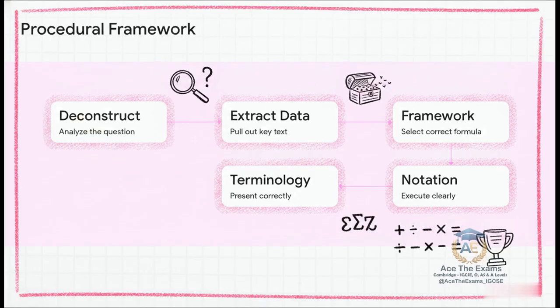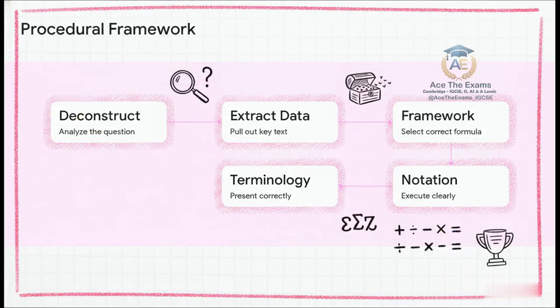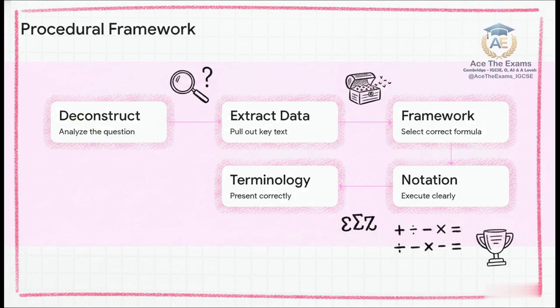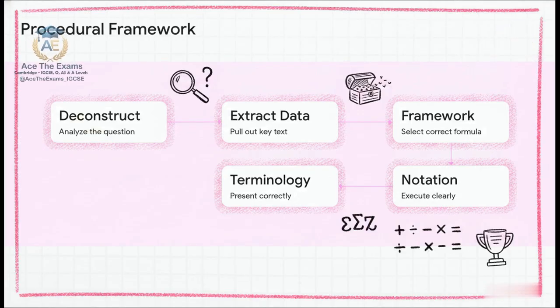Step 5. Present correct terminology. We swap in the exact surd values. Root 2 over 2 multiplied by root 3 over 2 plus root 2 over 2 multiplied by 1/2. Combine the fractions. Root 6 plus root 2 all over 4. And simulation complete. Incredible work, both of you. Alex, you provided the precise structural definitions, and Sam, you forced the direct analytical logic to secure the high-tier bands before the time field hit 0. You treated that question like a strict compliance checklist, and you just secured maximum method marks.